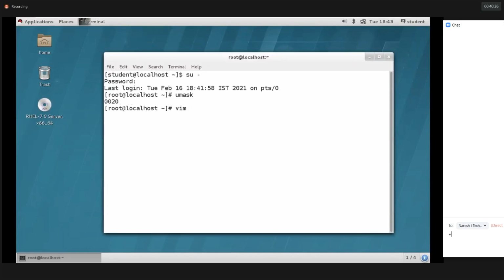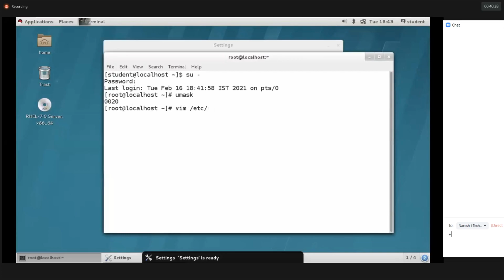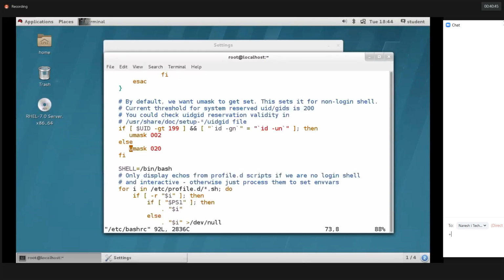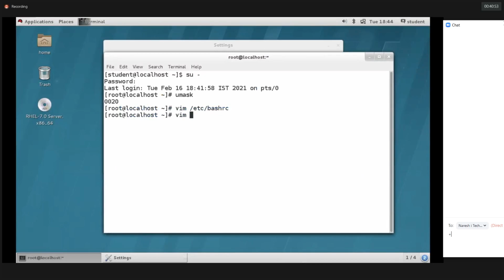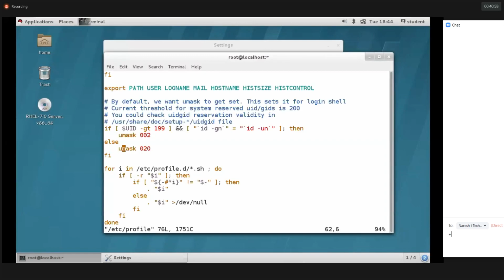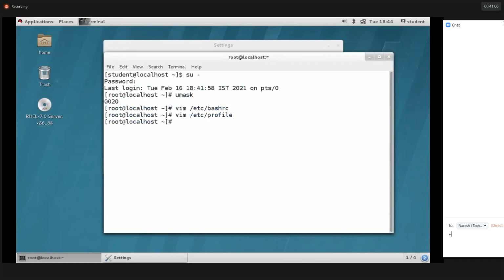Now I'm changing the UMask value again. So /etc/bashrc or /etc/profile, you can edit. Here I'm making it 0022. Then again open the /etc/profile file, and here also we need to edit, guys. We should edit both of these files. Don't edit one file, it's not going to change. We need to edit both files. Okay, so you can close the terminal, reopen the terminal again, you will get the default UMask value now.